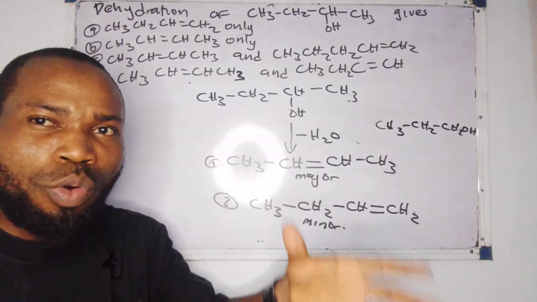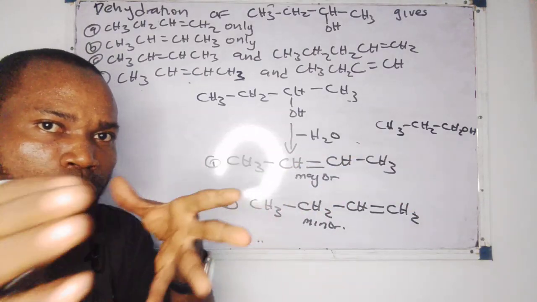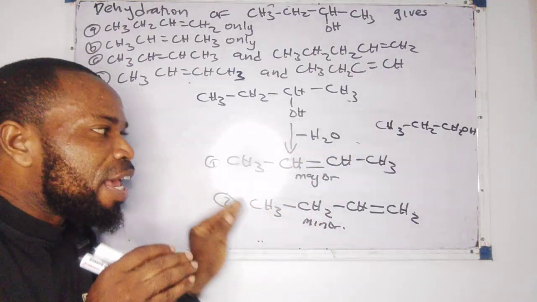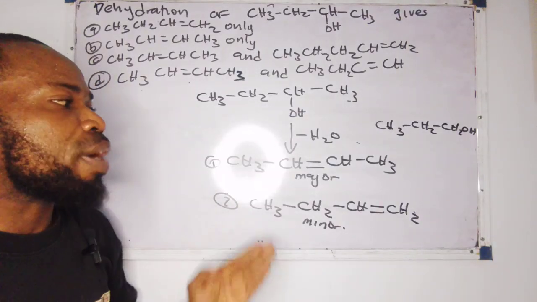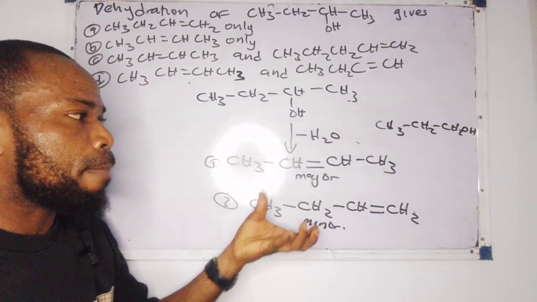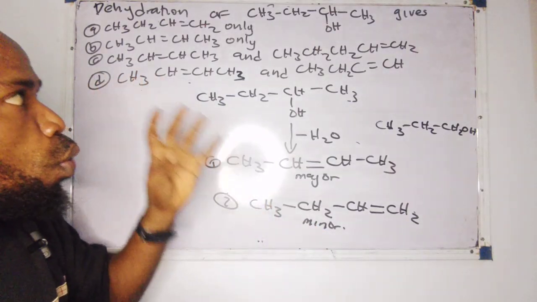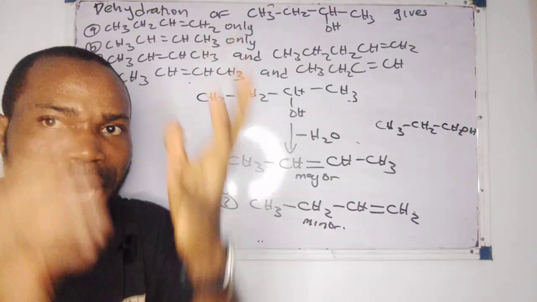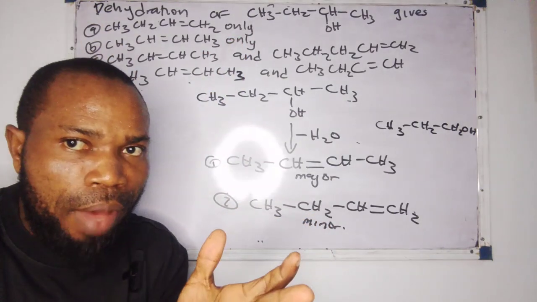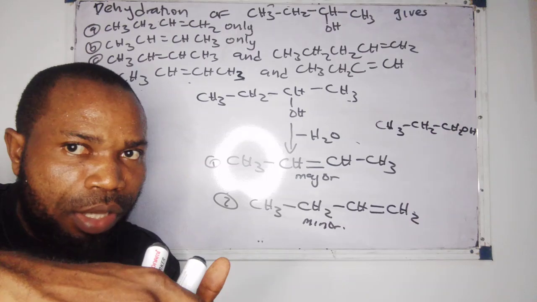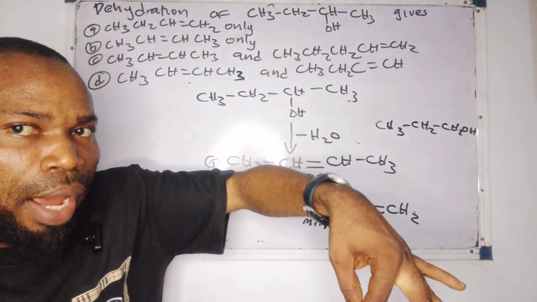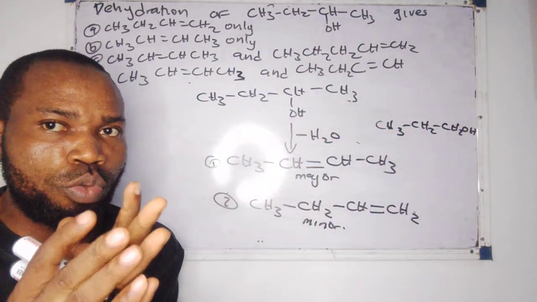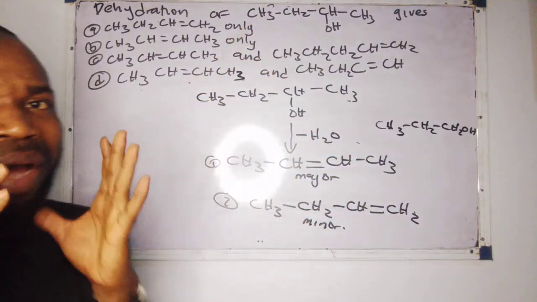Maybe I'm going to bring out another video to fully explain that, so that I don't make this video too long, to fully explain how to identify which one is the major and which one is the minor product. But for now, just know the terminology that I use: types of alkanols, dehydration of alkanols, dehydration of secondary alkanols, we form how many products. Just know that. So we have used this short video to analyze this point now.